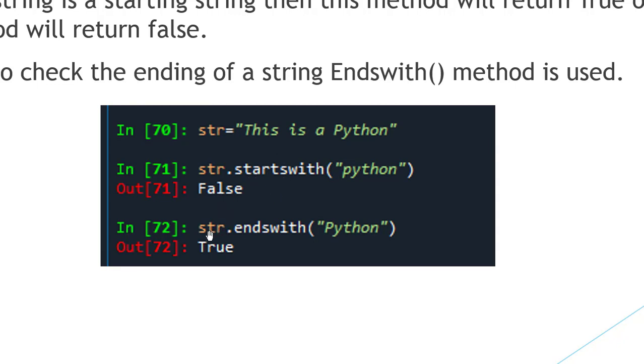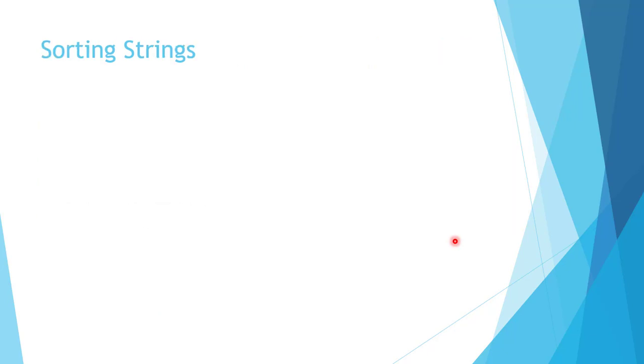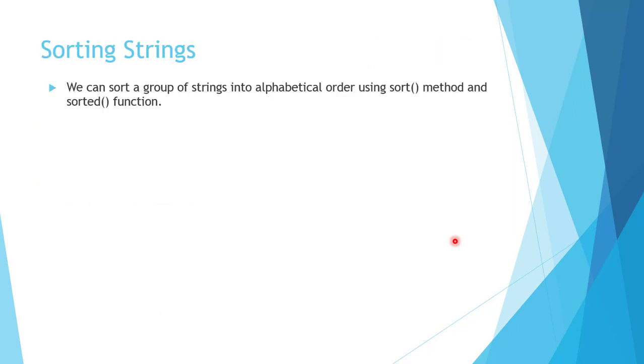Now we are checking the end of the string. str.endswith Python: yes, str ends with Python, so it will return true. So to check the starting and ending of a string, the startswith and endswith methods are used. Next is sorting a string.